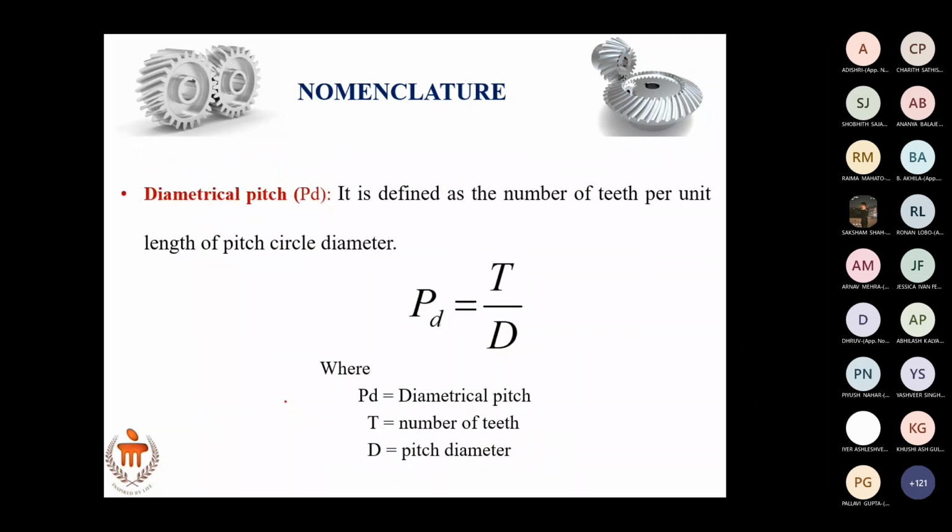So next, people also use similar terms. People also use the term called diametral pitch. Diametral pitch, people define it as PD equals T by D, number of teeth by pitch diameter. Usually we use circular pitch, but there are places where you can also use T by D. Even the T by D should be the same for two gears if they want to mesh with each other. If pi D by T has to be the same, then T by D should also be the same. This is called a diametral pitch.